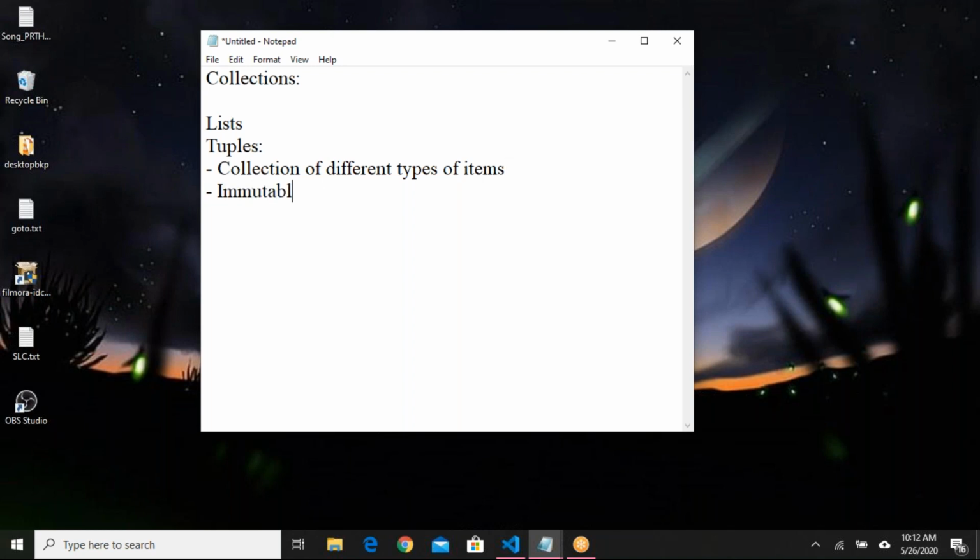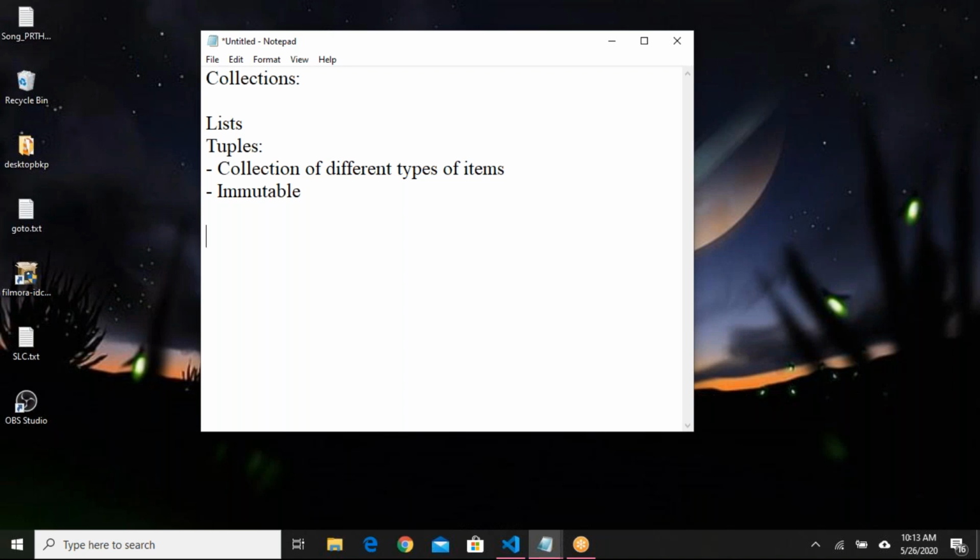What is the difference? It is immutable. Lists are mutable, tuples are immutable. What does it mean? Immutable means not changeable. Once you create a tuple, you cannot change it. You cannot add items to the tuple, you cannot edit the existing data, you cannot add, update, or delete items of the tuple. Once you have declared the tuple, that is fixed. You cannot make any changes to the tuple.